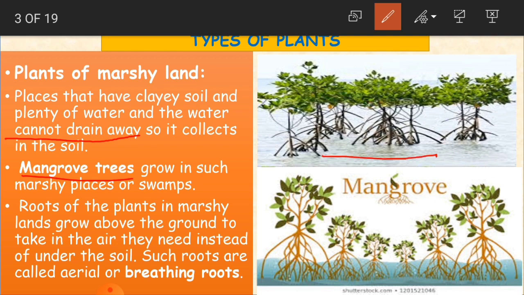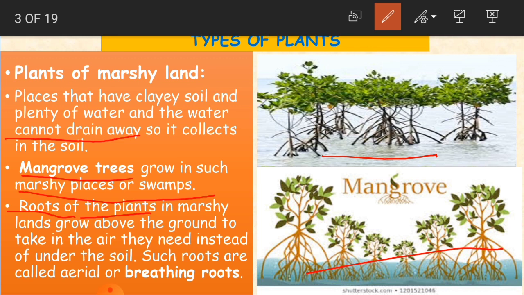So the trees we are seeing in the picture grow in such marshy or swamp areas, where you have clayey soil and water which is not going to drain away. Understood, children? Yes. Roots of the plants in marshy lands grow above the ground to take in the air they need instead of under the soil. Whatever plants are growing in these areas, their roots grow above the ground.